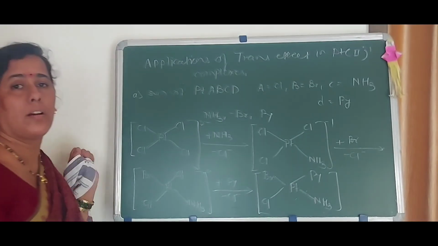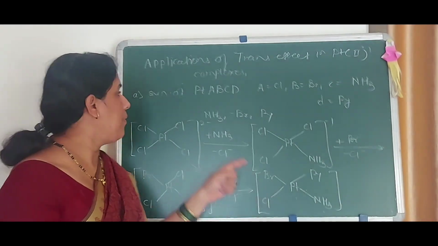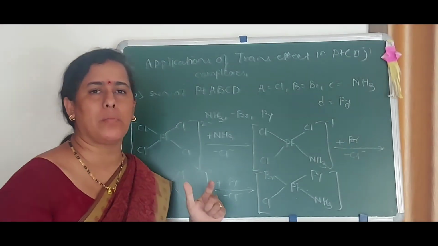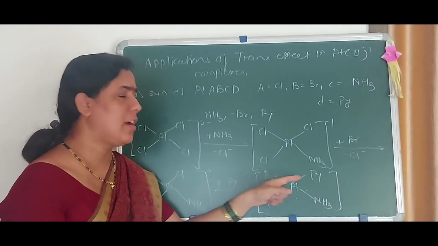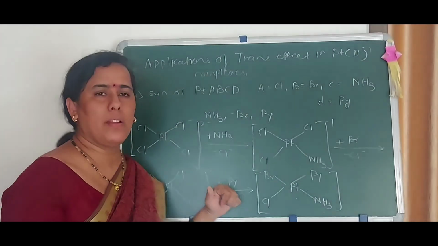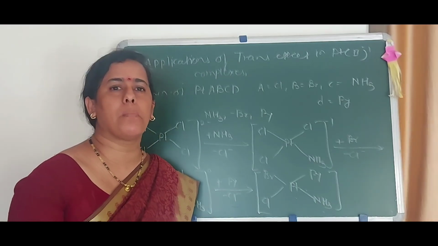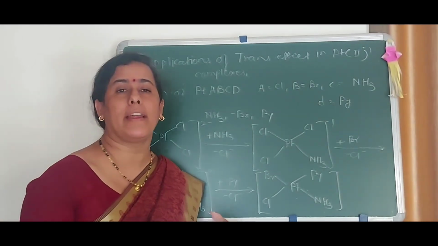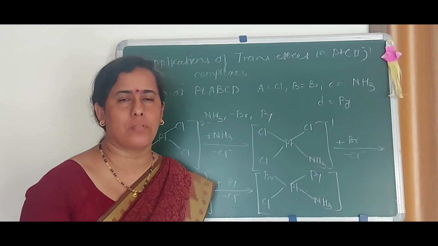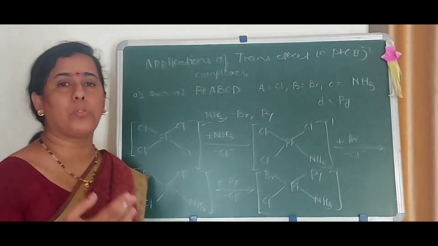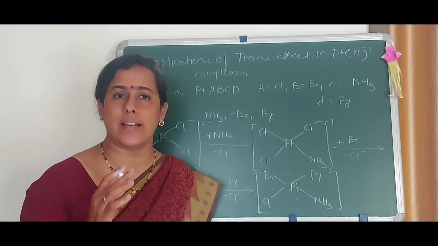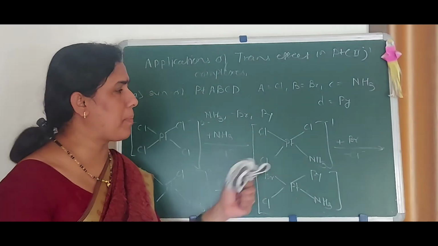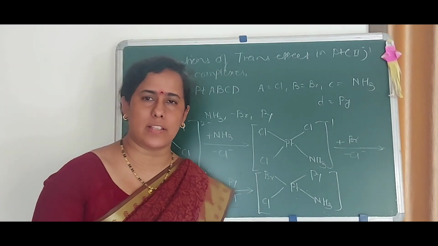This is the square planar complex of type platinum A, B, C and D, where all the ligands attached to the platinum 2 complex are different. In this way we can obtain a number of different isomers of square planar platinum 2 complexes by deciding which ligand takes the first position, which the second, and which the third, according to the trans-directing series I have given you. You have to learn that series, and thus obtain the synthesis of cis and trans of any of the kinds.